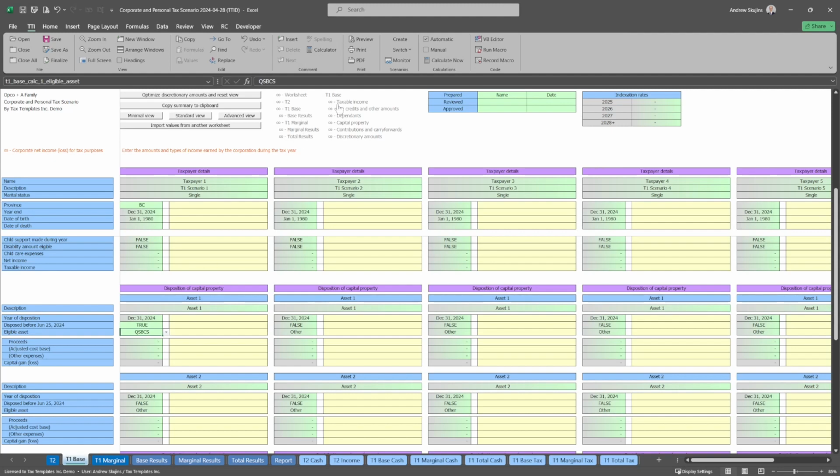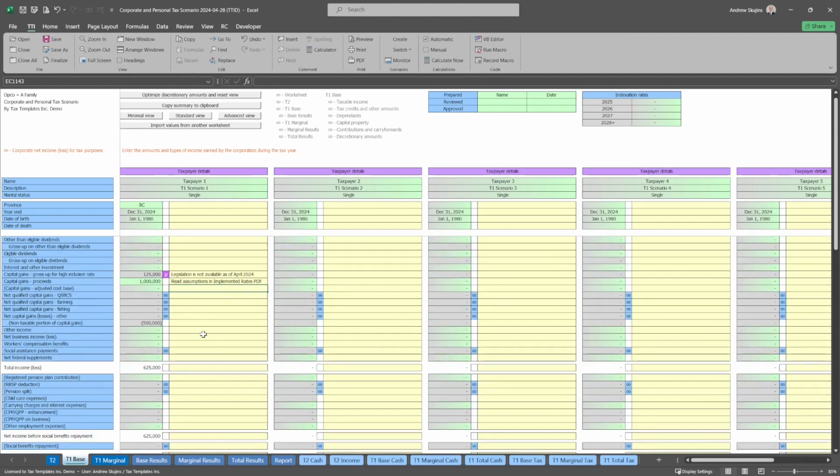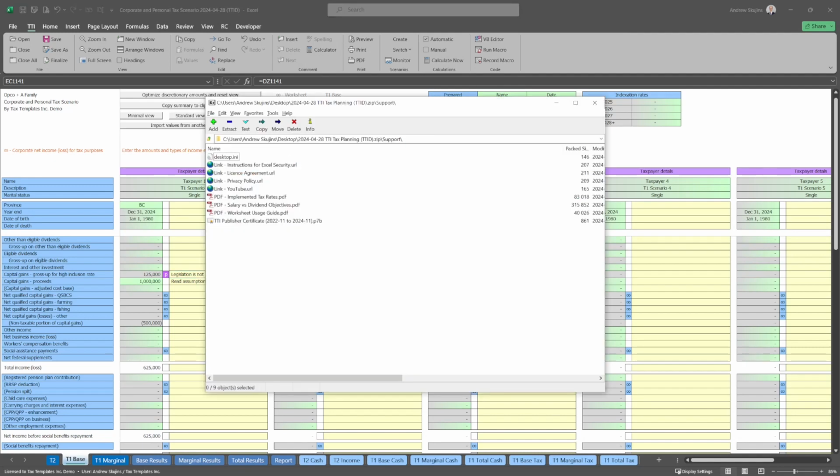As you input relevant amounts, the worksheet calculates the portion of capital gains taxed at both the 1/2 and 2/3 inclusion rates, seamlessly integrating adjustments like the $250,000 threshold, capital loss carryforwards, and capital gains deductions. As legislation is pending, these new calculations rely on assumptions, particularly concerning donations of capital property and stock options. Details of these assumptions are in the Implemented Rates in the Support folder.